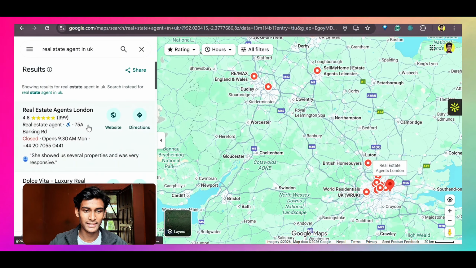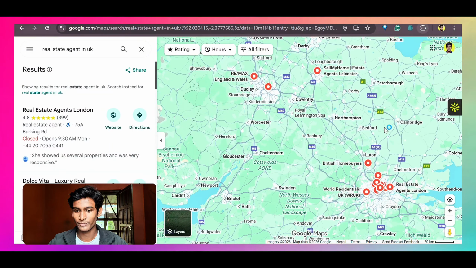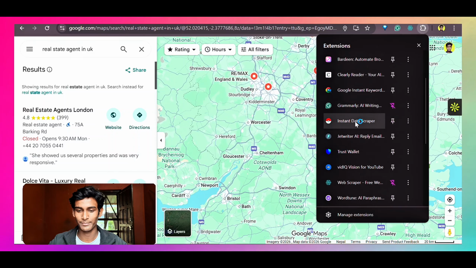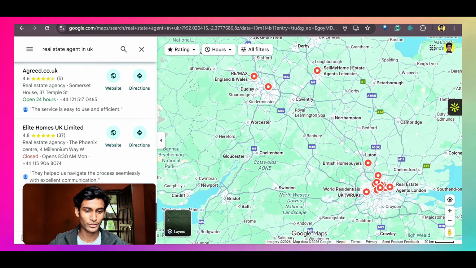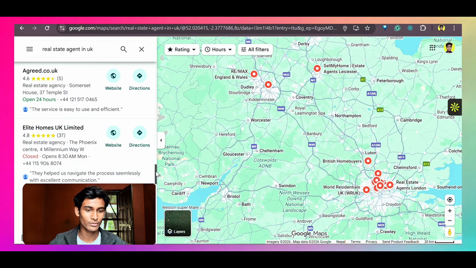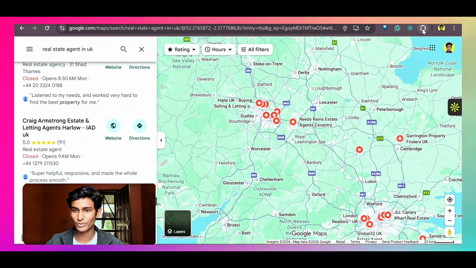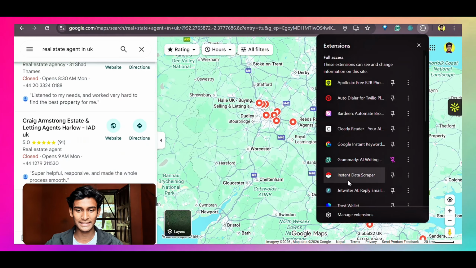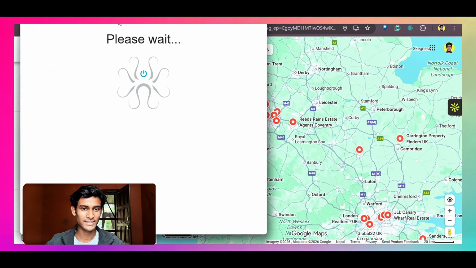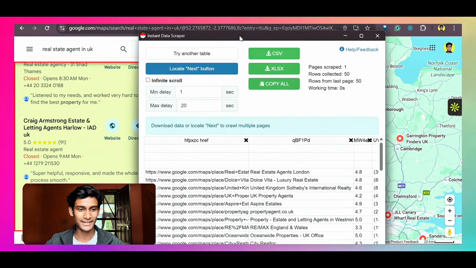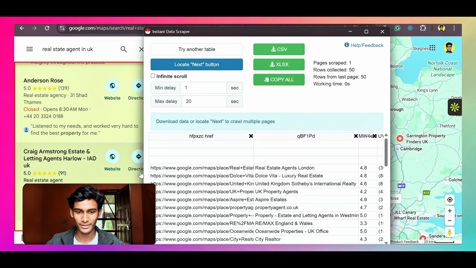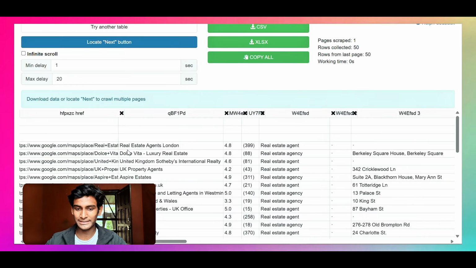As you can see here, we've just got the result, and in order to scrape all the websites of these real estate agents, we're going to use this tool called Instant Data Scraper. This is basically an extension, you can download it easily. We scroll all the way down, and then we tap on this Instant Data Scraper tool. As you can see, the data has started scraping, and we just got the entire data.